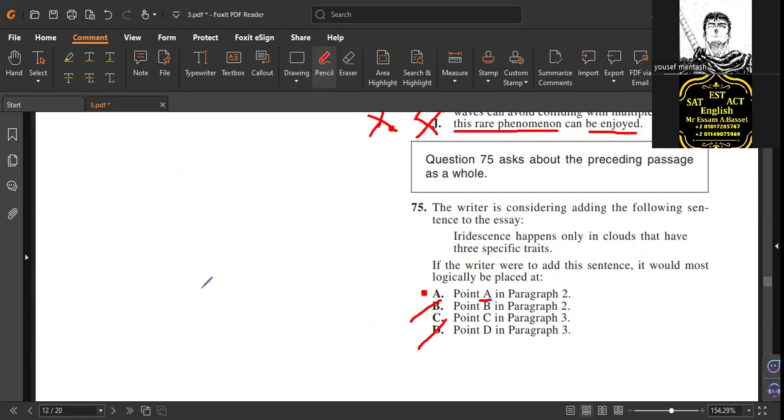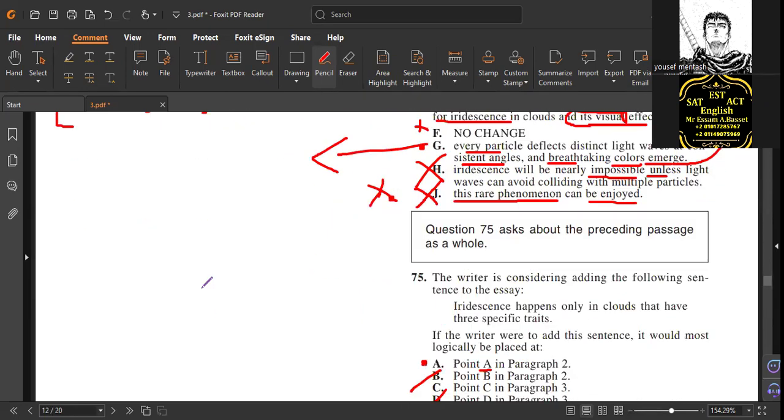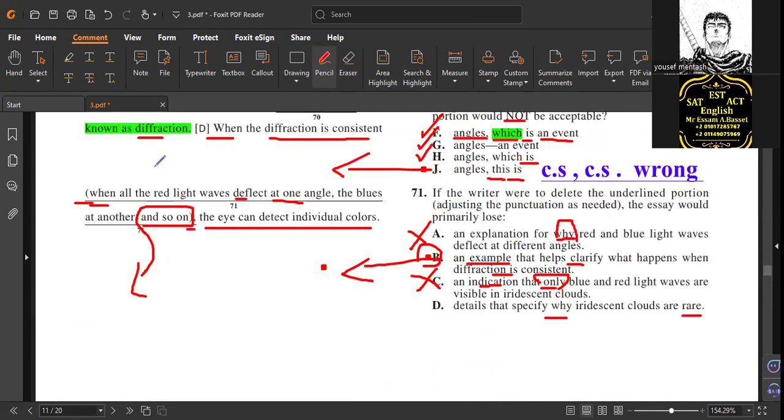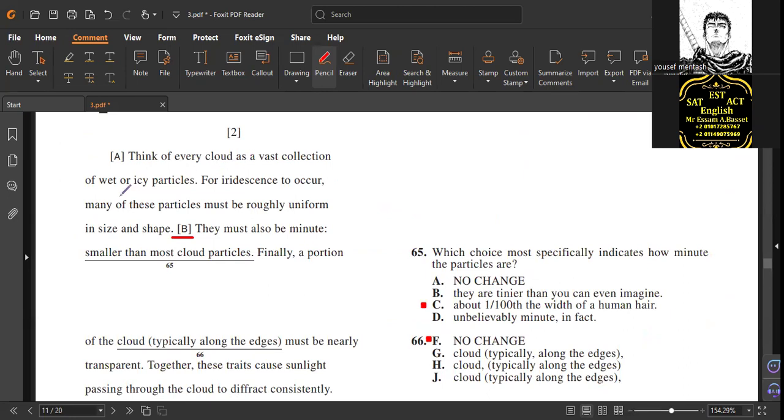Oh yeah, why not? This is good fun. Let's read A, read before and after. Now let's look at A in paragraph number 2. What is paragraph number 2? It's here, in the middle. So read before and after. Here: think of every cloud as a vast collection of wet or icy particles. Thank you, writer. For resistance to occur, look, the reason. Many of these particles, look, the writer helped you in 75 to answer 74. He gives these reasons: many of these particles must be roughly uniform in size and shape. And then after, they must be minute. Minute means exact size, smaller than most cloud particles.